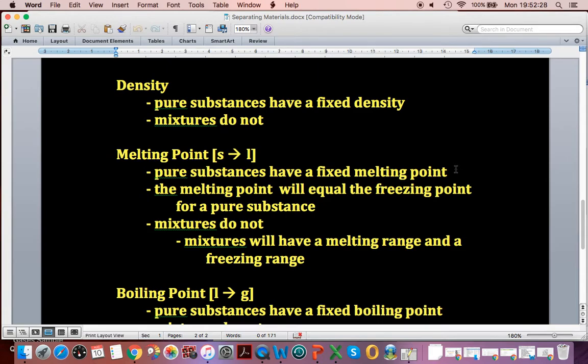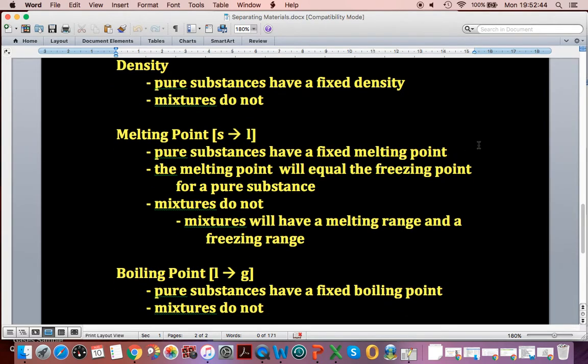It's a single temperature for a change of state: solid to liquid for a melting point, liquid to solid for freezing point, liquid to gas for boiling point, gas to liquid for condensation point. They're called a point, single temperature, and that's for pure substances. So when you look at the periodic table, you'll see that each element has a melting point listed and it has a boiling point listed. Now for a pure substance, the melting point will equal the freezing point and the boiling point will equal the condensation point. But mixtures don't have points.